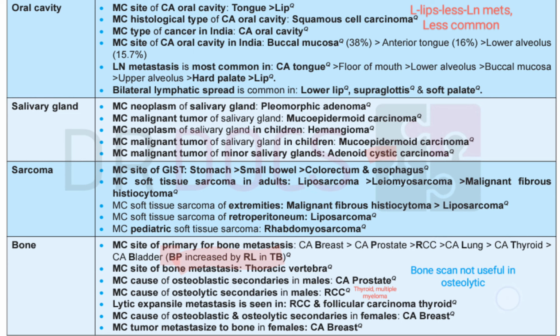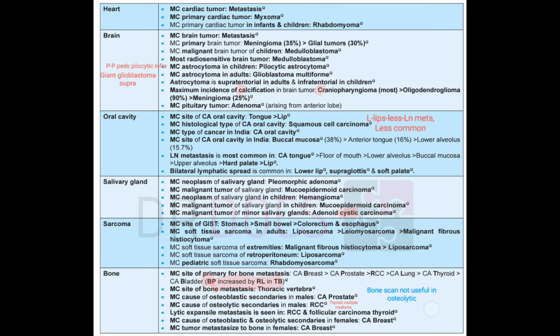Now what we need to remember is bone scan is not useful in the osteolytic type. So if the history is given of breast cancer or follicular thyroid cancer or RCC, and in the options bone scan is mentioned, it is not useful. It is useful in case of prostate cancer. So those were the important points about the tumors that we need to remember for exams.